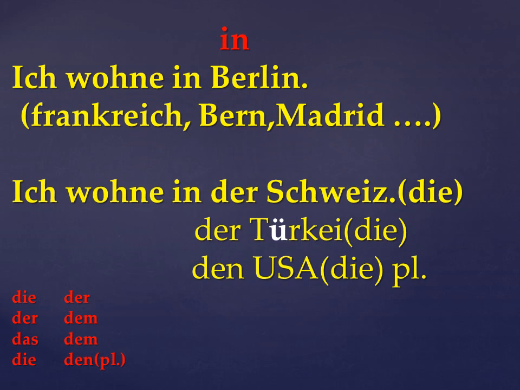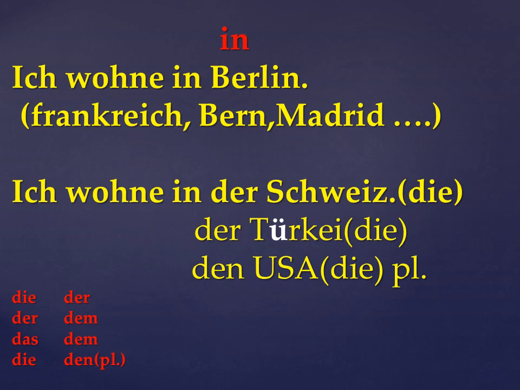Okay, this is the dative. Dative sentence: Ich wohne in der Türkei. Ich wohne in den USA. So "die USA" in dative plural becomes "den". At the bottom you can see "die" converts into der, dem, das, dem, and "die" plural into "den". So this is the article, in nominative and dative. They keep changing, so remember this.